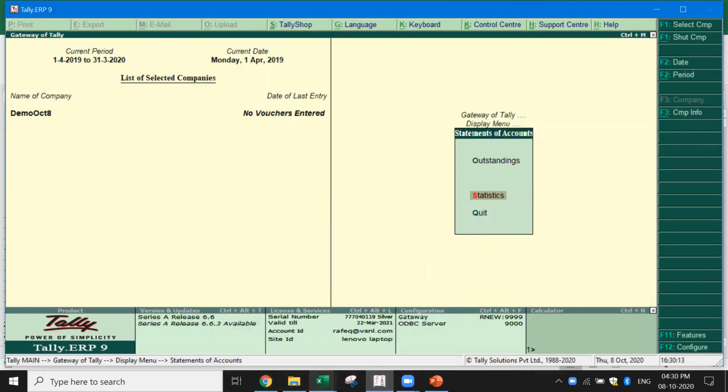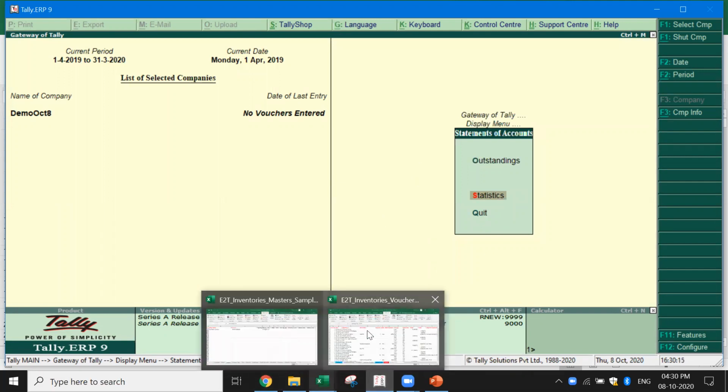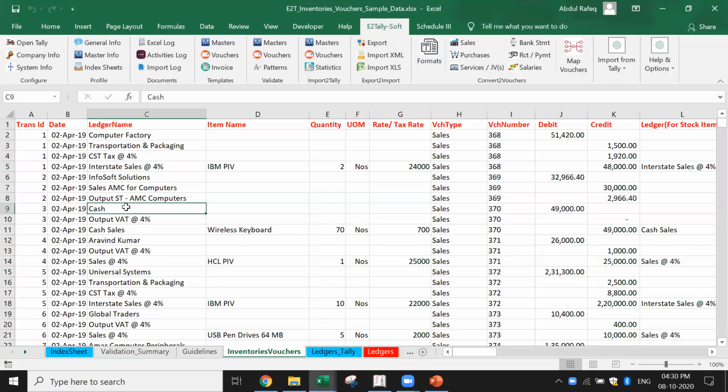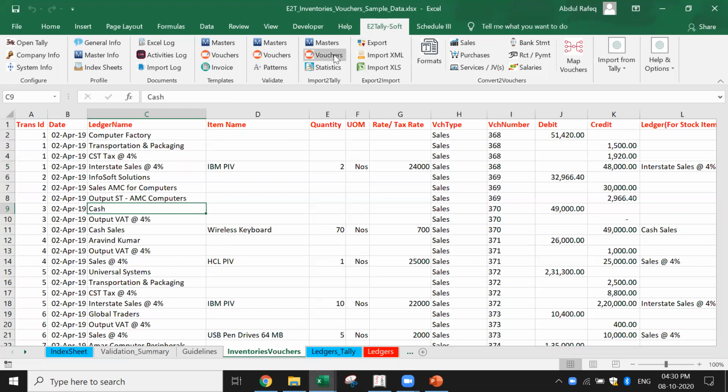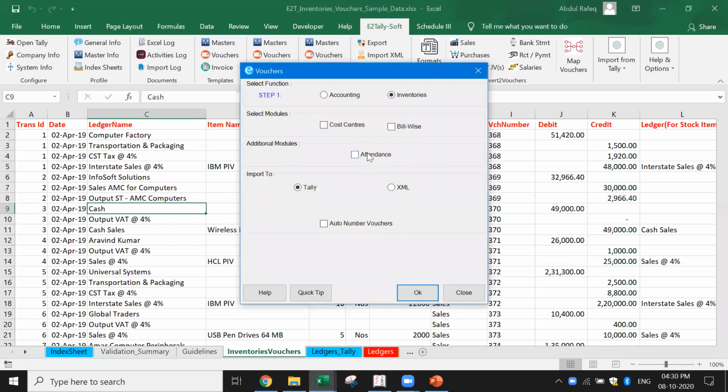So let me come to the sheet, which has got the vouchers. This is the vouchers I got. Okay. Now what do I do? Come to Tallysoft masters. This is not about masters. Okay, I clicked this wrongly. I have to click vouchers. I click vouchers. By default, it has taken in inventories because it is the inventories.